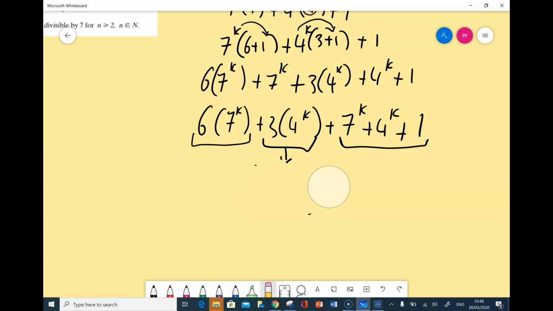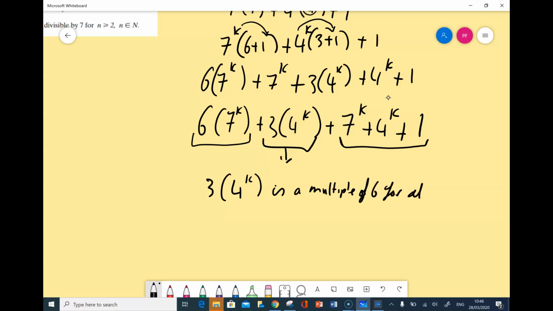So all you're really trying to say there is that 3 multiplied by 4 to the power of k is a multiple of 6 for all k.